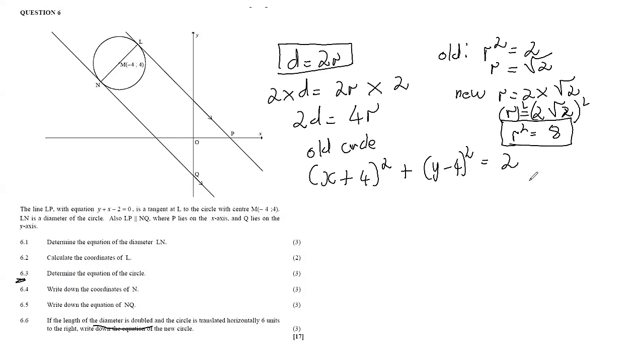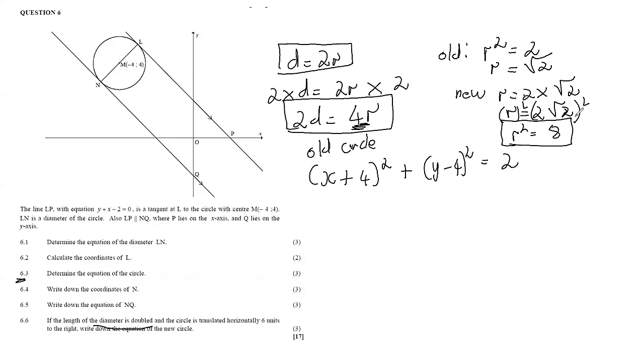So do not be confused and just say, oh, we are doubling, so this should be 2 to the exponent of 2. Again, note this. The way in which you'd do that is simply 4 multiplied by r². You would get this 8 if you said 4 multiplied by this 2 here. But an easier way is to realize that for the new one, you say 2 multiplied by the old radius, then you get your 2√2. But remember, in your equation of the circle, you are supposed to have r². How do you find r²? You just square both sides and then it gives you 8.